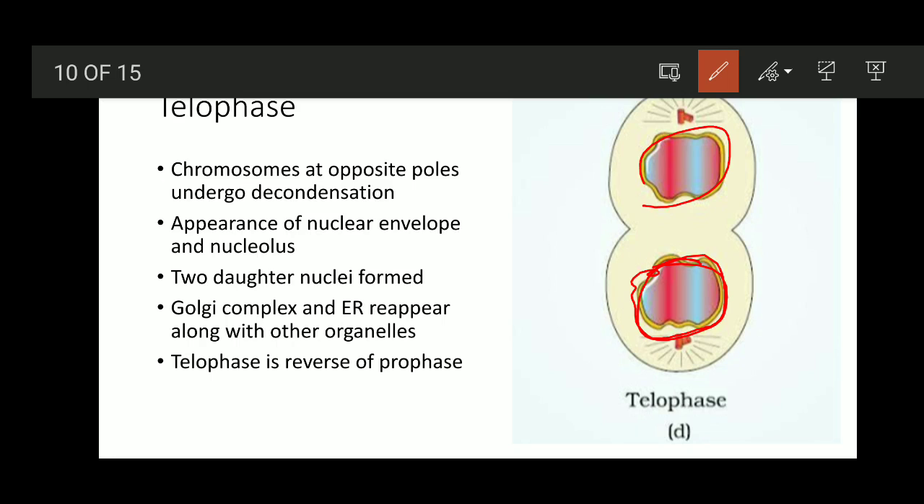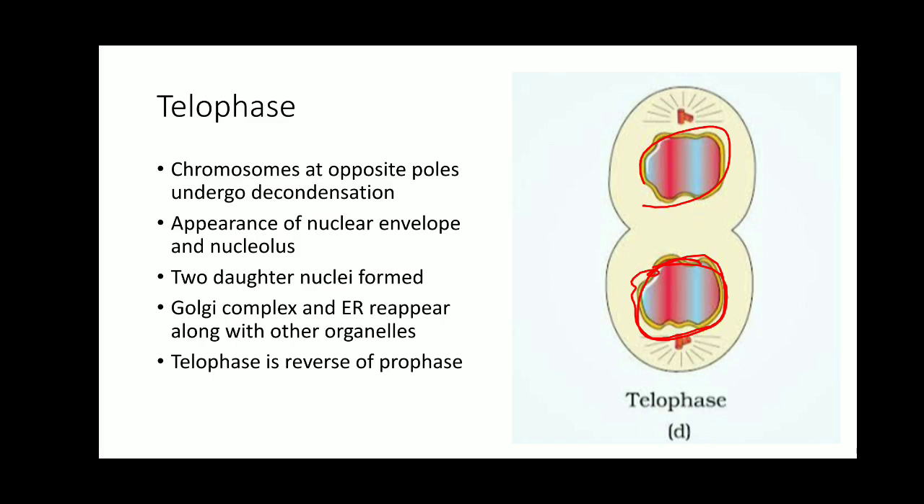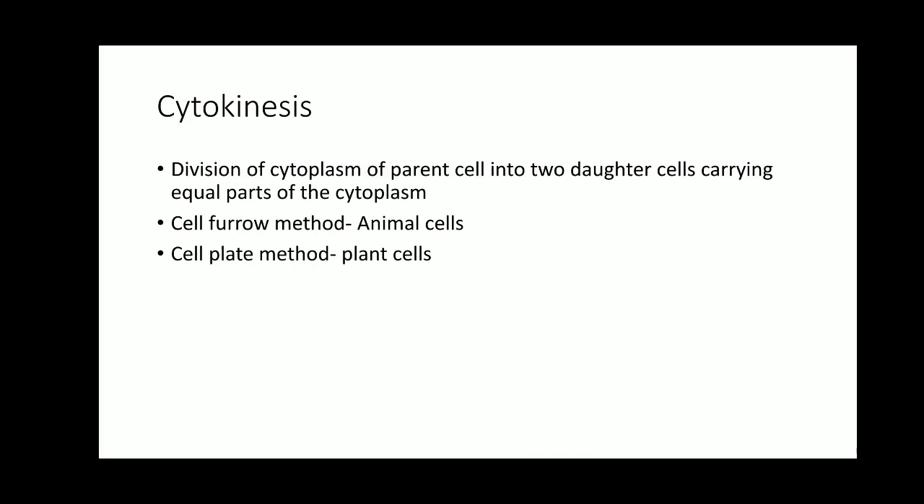Right students? Now the division of nucleus is completed, but still the two cells are not separated independently. Therefore once again the cell has to undergo another stage of division known as cytokinesis. Because the mitosis is divided into two stages, karyokinesis, that is division of nucleus, and cytokinesis, which is division of cytoplasm.